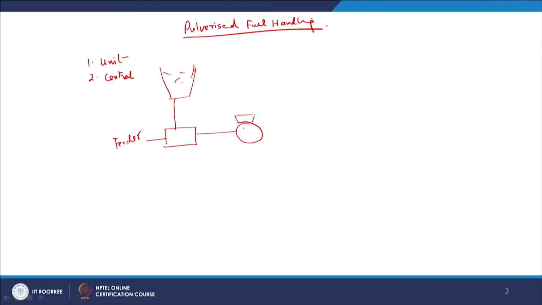So, the mixture of fine particles of the coal or the coal dust and the air goes to an external fan. This is a fan. This is pulverizer. Okay. From fan it goes to the burner, and where the burning of pulverized coal takes place.